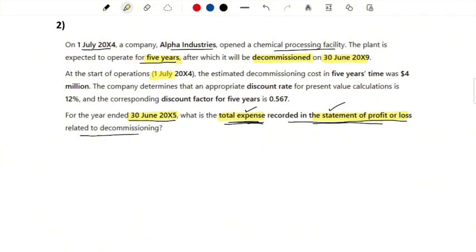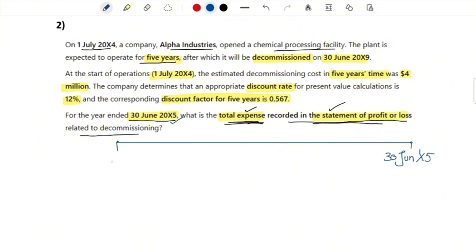At the start of operations on 1st of July 2004, the estimated decommissioning cost in 5 years' time was 4 million, and the company determines that the appropriate discount rate for present value calculation is 12%, and the corresponding discount factor for 5 years is 0.567. So the very first thing which I will do here is to draw a timeline. This timeline is going to be related to the year end. What is the year end for the company? 30th of June 2005.